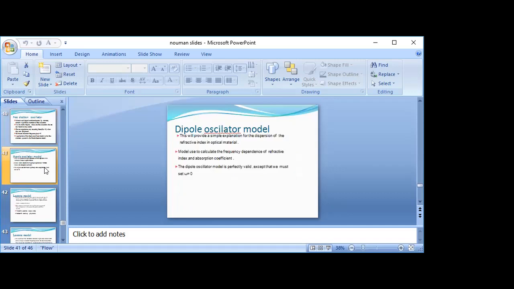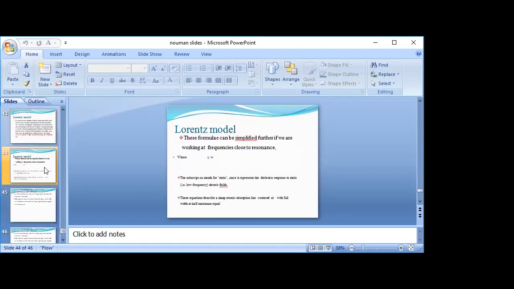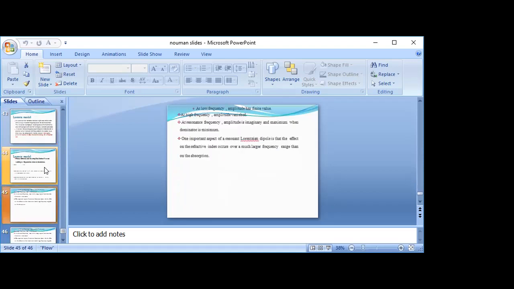Next is the dipole oscillator model, used to calculate the frequency dependence of the refractive index and absorption coefficient. Lorentz model: Hendrik Lorentz was a late 19th century physicist. These formulas can be simplified further if we are working at frequencies close to resonance. At low frequency, the amplitude has a finite value. At high frequency, the amplitude vanishes. At resonance frequency, the amplitude is imaginary and maximum when the denominator is minimum. One important feature of the resonant Lorentz dipole is that the effect on the refractive index occurs over a much larger frequency range than the absorption.